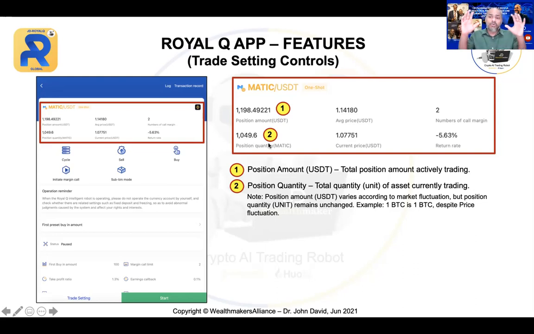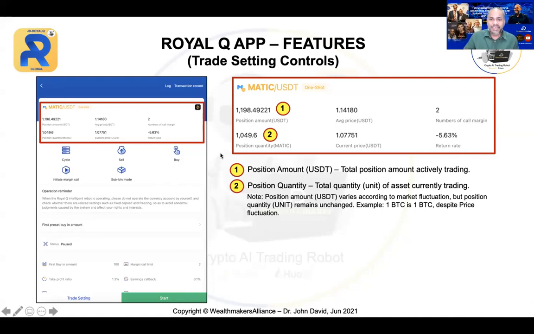That's the reason why, when the martingale happens and the call goes down and buys, it buys more quantity. Can you see that? When you buy Bitcoin at 60,000, if you buy now at 30,000, with the same 60,000 you can buy 2 Bitcoin. The idea here is that we want more units, because the more units you buy, the better profit you will have when the market goes up. If you have 2 Bitcoin in your hand and the market goes back to 60,000, you will now have $120,000, but it is still 2 Bitcoin.